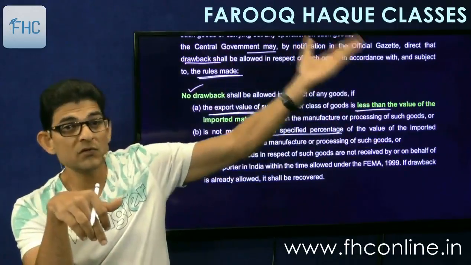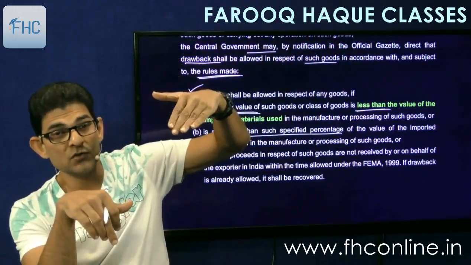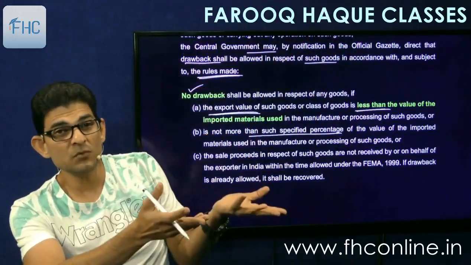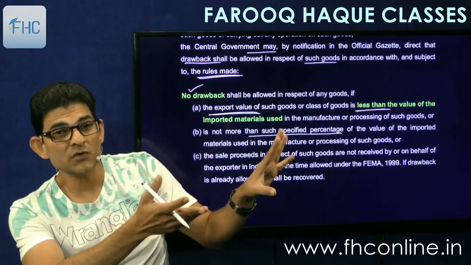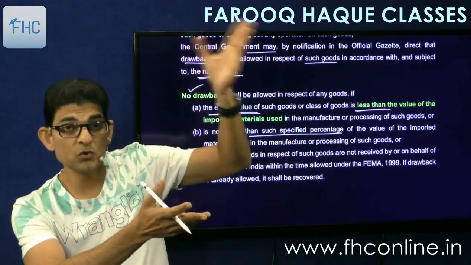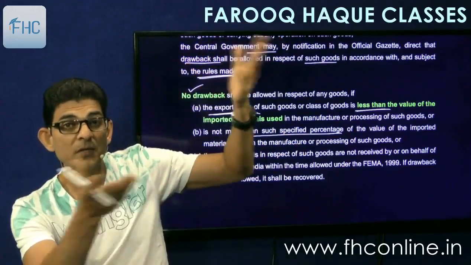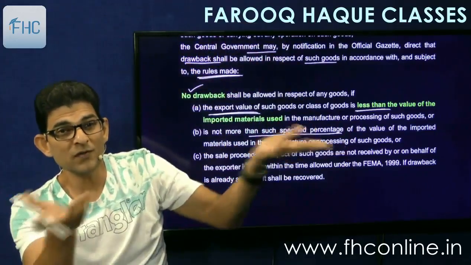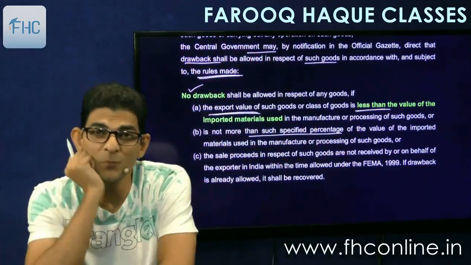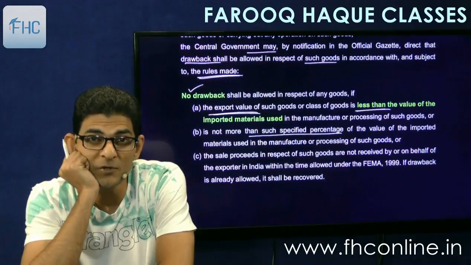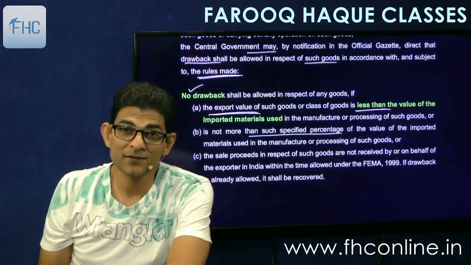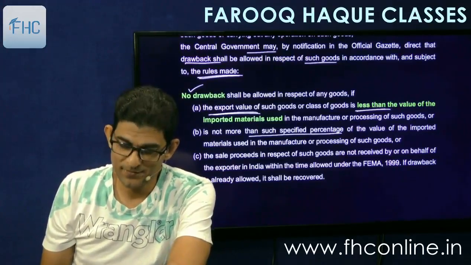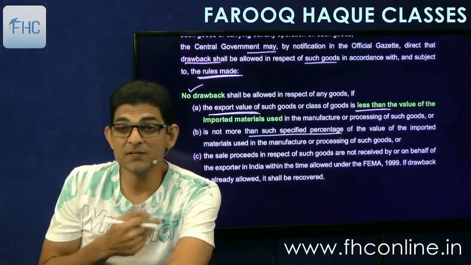Exportation of finished goods will result in inflow of foreign exchange. So the government says at least it should be a favorable position. If your raw materials cost us $20, the finished goods should fetch us something more than that. If not, then what's the use of exporting? There's no use. Government is not benefited. So they will not give you any refund, no duty drawback, or such percentage as the government may notify.